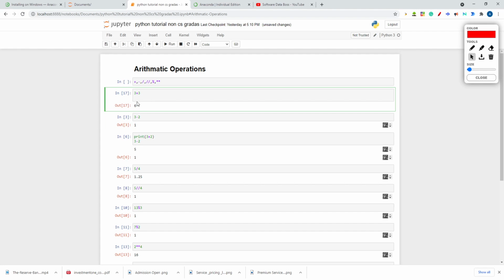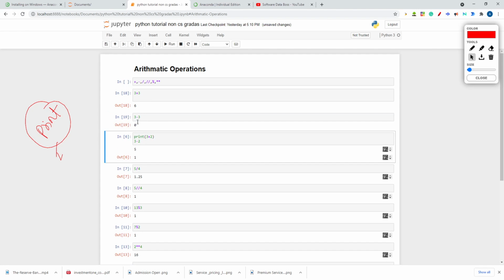I am getting the output, but I haven't used the print statement. In Python, if you want to print anything in the output, you have to use the print function, a standard function in Python. But I haven't used it here because in this particular cell there is only a single statement. That's why I don't need to use print. It will directly give me the output. Here also, 3 minus 3 should return the result 0.